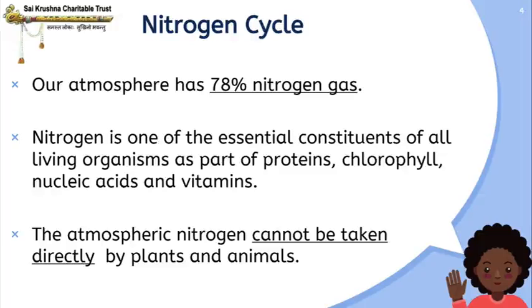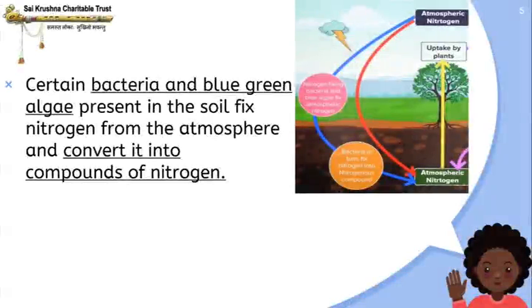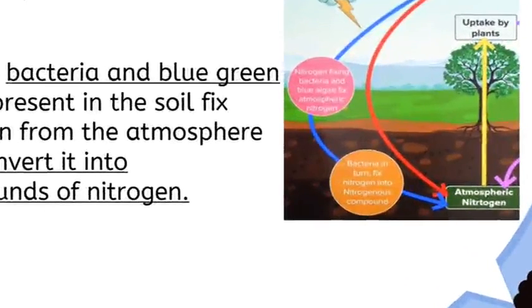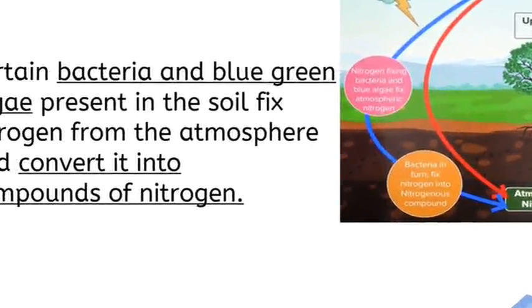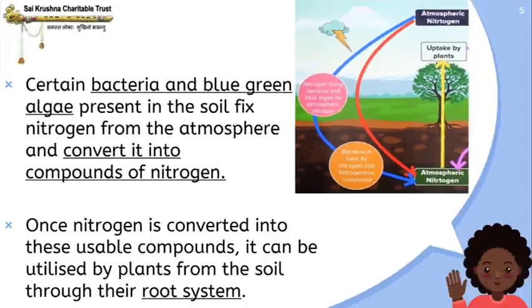So, what happens? Let us see. Certain bacteria and blue-green algae present in the soil fix nitrogen from the atmosphere and convert it into compounds of nitrogen. Once nitrogen is converted into these usable compounds, it can be utilized by plants from the soil through their root system.